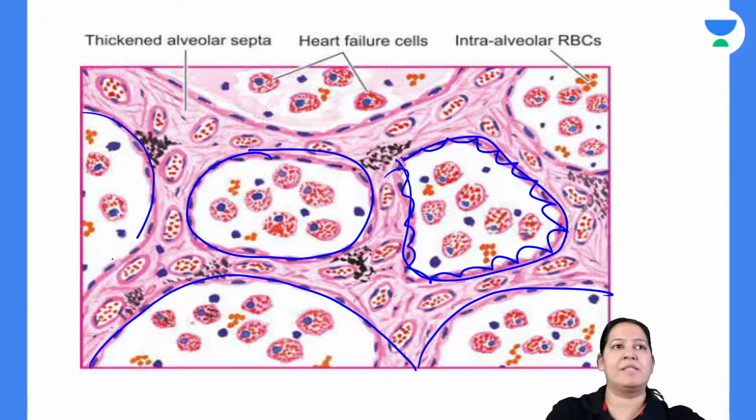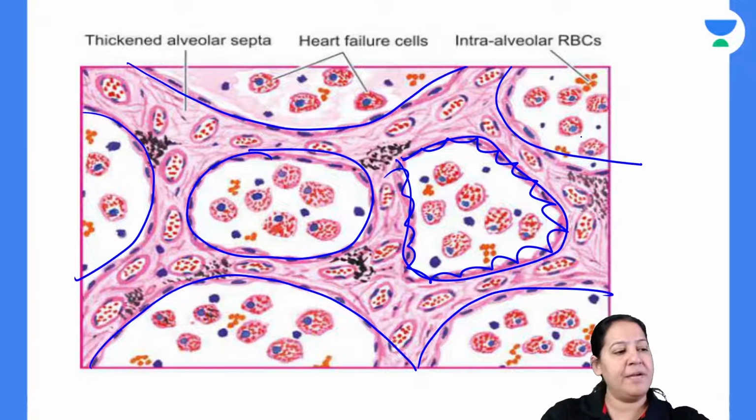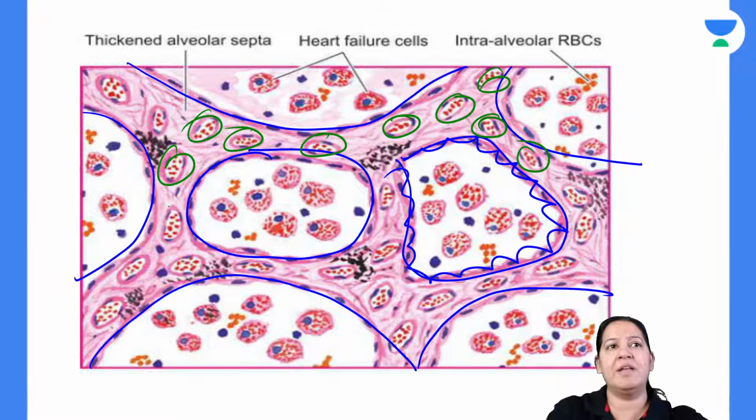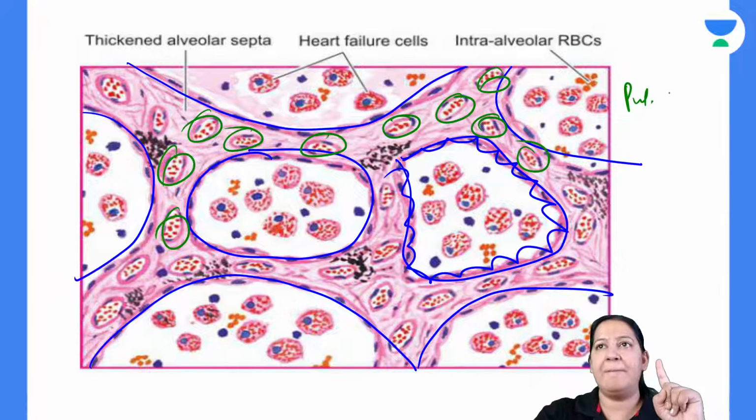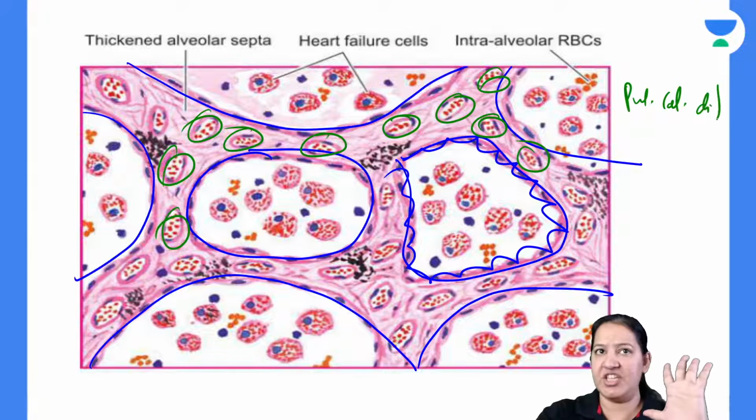Appreciate the alveolus. And between the alveolus, don't forget to appreciate the pulmonary capillaries. Let me draw a few pulmonary capillaries. These all are pulmonary capillaries. Can you see? Everyone give me a thumbs up. So what are the changes? Number one, pulmonary capillary dilatation. That is the first change, right?